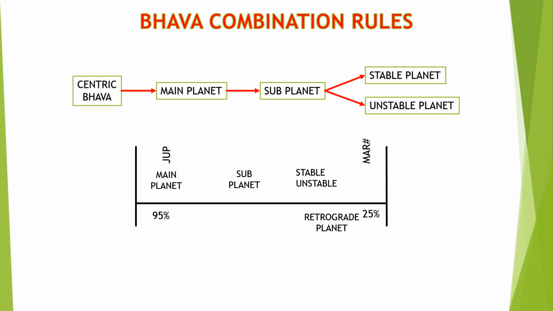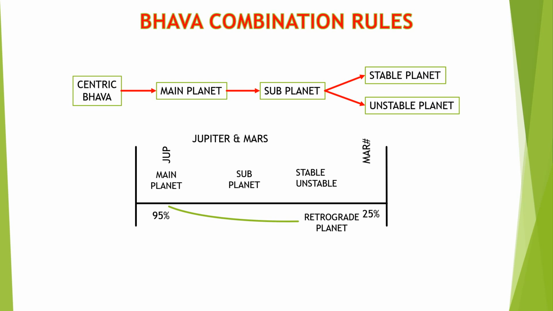In the same case, if Jupiter is also in retrograde, then Jupiter will become the main planet even if it is 40 or 50 percent close to that bhava. So when more than one planet is in retrograde, then both the planets will act as the main planet for that bhava.